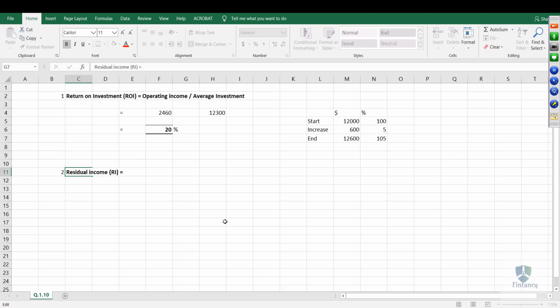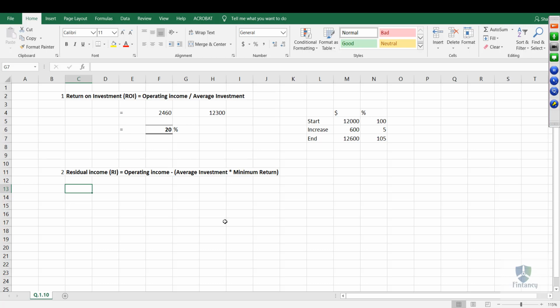Remember we discussed. It is also operating income minus your average investment multiply by what? The percentage, right? That percentage is called what? Minimum. In this question they called it minimum return, so you will also write minimum return. If they are calling it cost of capital, you will write cost of capital. If they are telling it as imputed interest, you will use the name imputed interest.